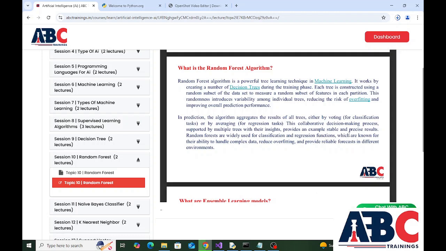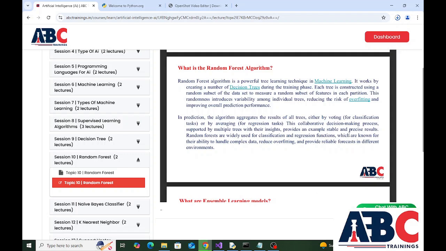Each tree is constructed using a random subset of the data set to measure a random subset of features in each partition. This randomness introduces variability among individual trees, reducing the risk of overfitting and improving overall prediction performance. In prediction, the algorithm aggregates the result of all trees either by voting for classification tasks or by averaging for regression tasks.